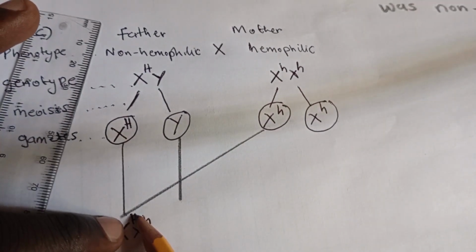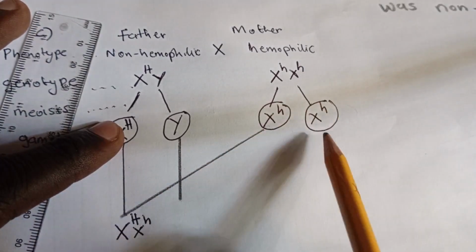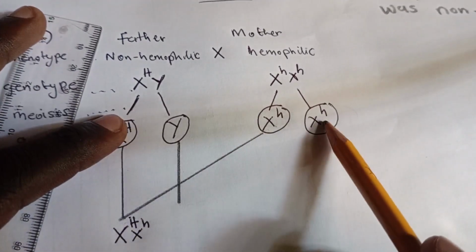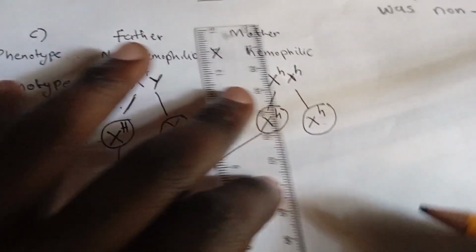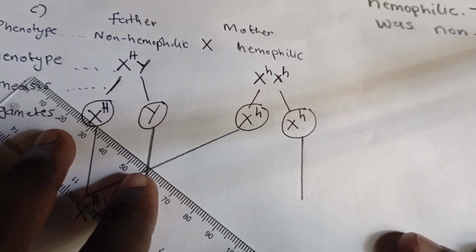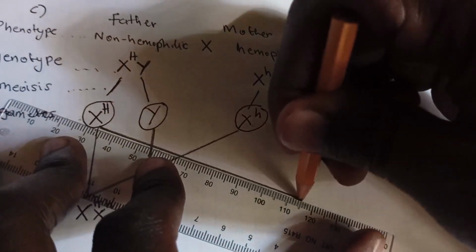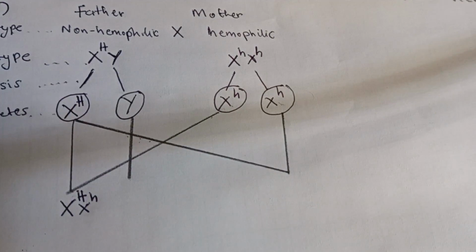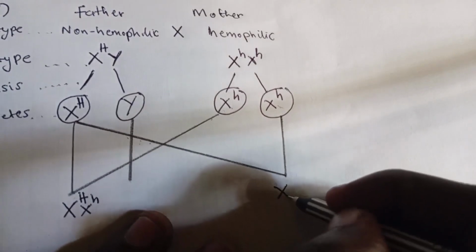Again you can have a possibility, so this one has to cross with both of them here. That's the tricky part. This one crosses with this one, and again it's supposed to cross with this other one here. So let's finish it off first. This one will come down, we cross it with this one there, like that. This must cross with both of them before you do anything. So X capital H, X capital H.